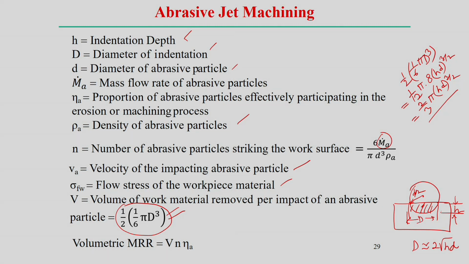The number of abrasive particles striking the workpiece can be estimated another way.